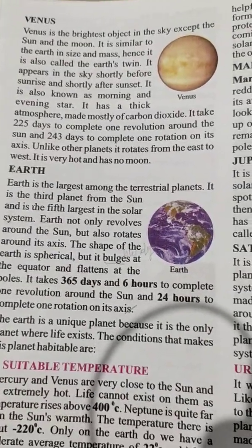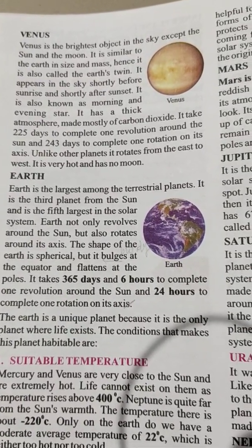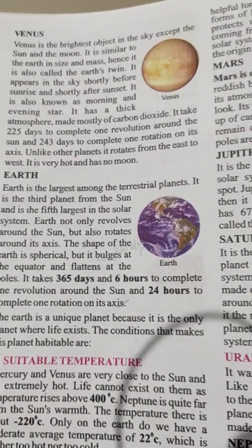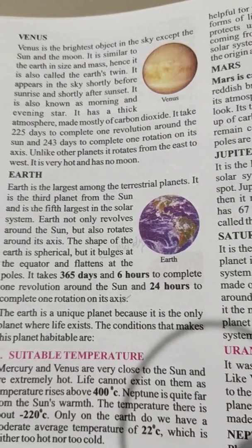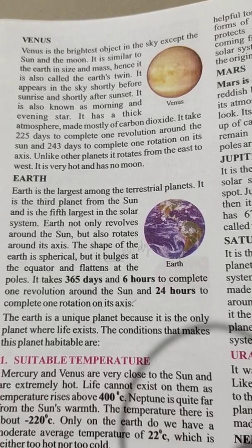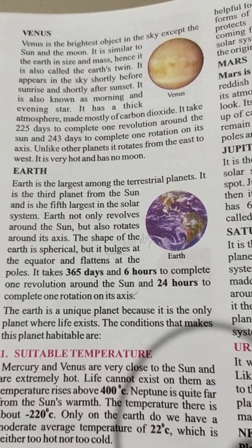Earth is the largest among the terrestrial planets. It is the third planet from the Sun and is the fifth largest in the solar system. Earth not only revolves around the Sun but also rotates around its axis.